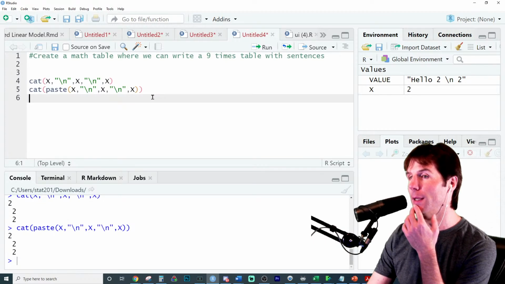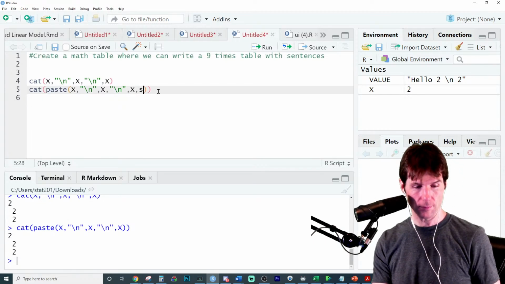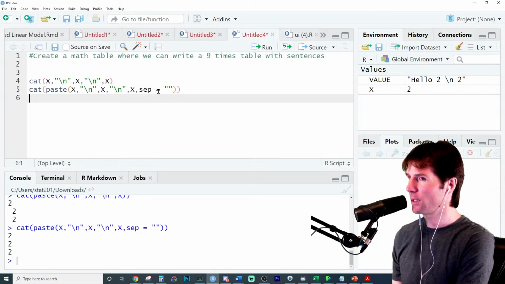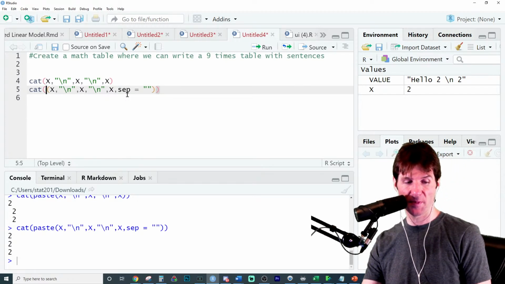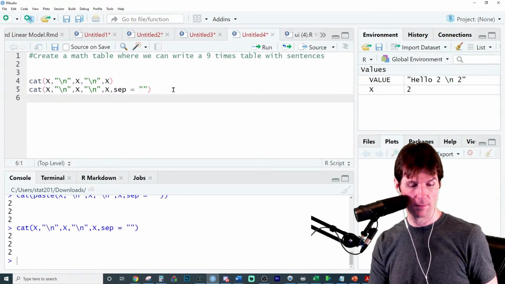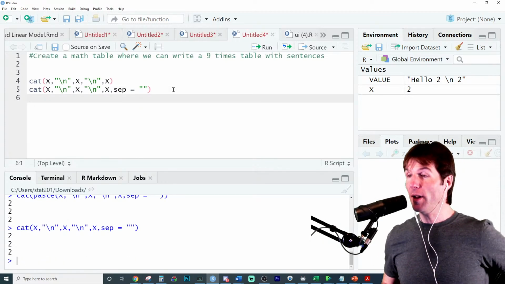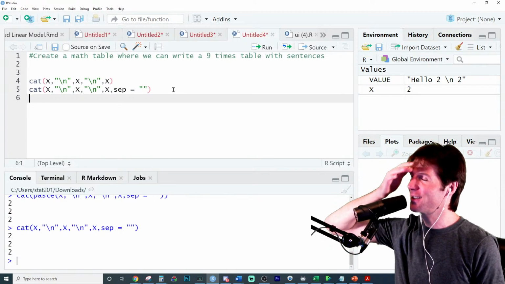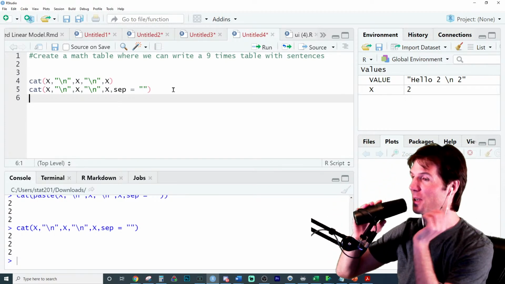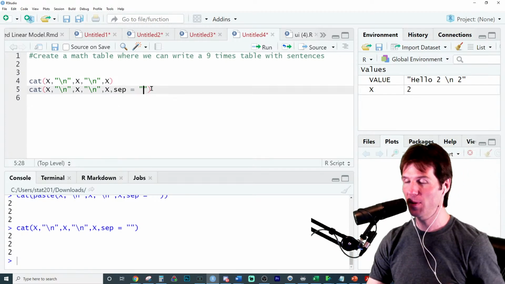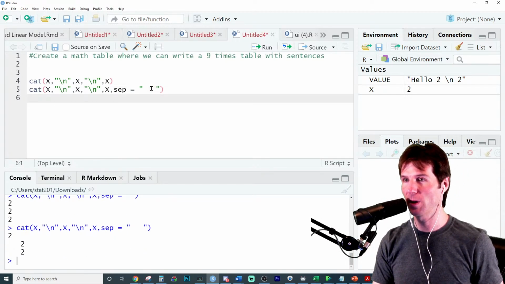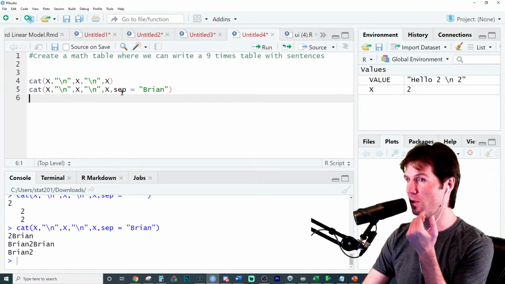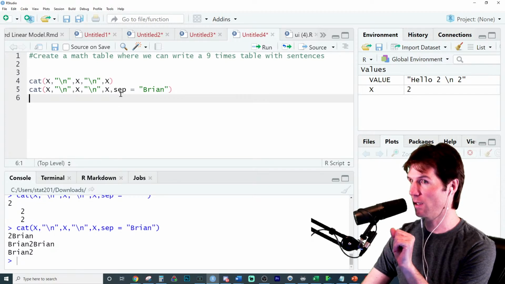Oh, I know why. There we go. I don't think cat alone has a sep function, which is the separator. Maybe they've updated things since I last tried these things, but that answers that. So we don't need cat paste. Sep is the value of separation used, so it's going to create the certain separation between each thing I do. That's what that argument does: everywhere there's a separation or a comma, it changes it.